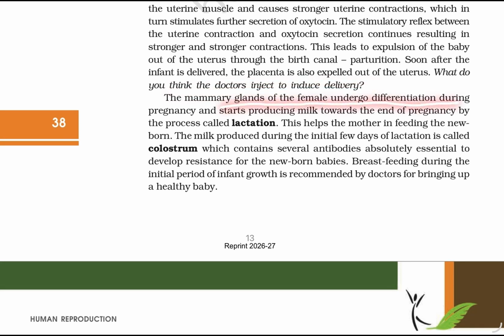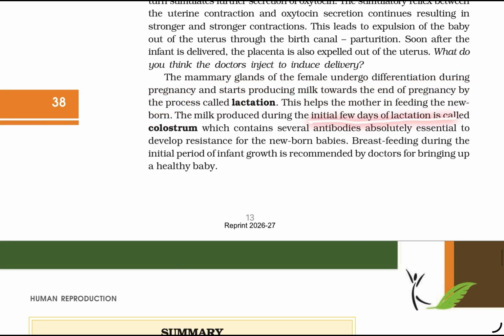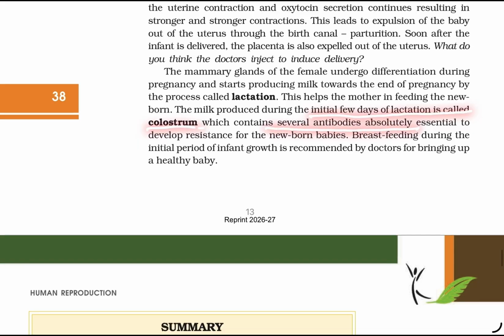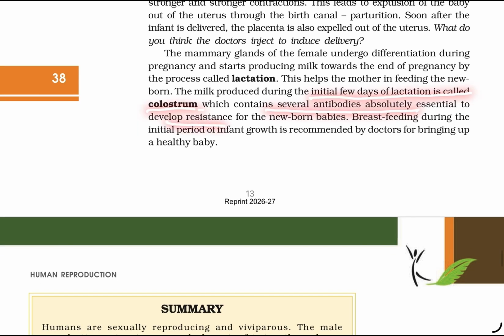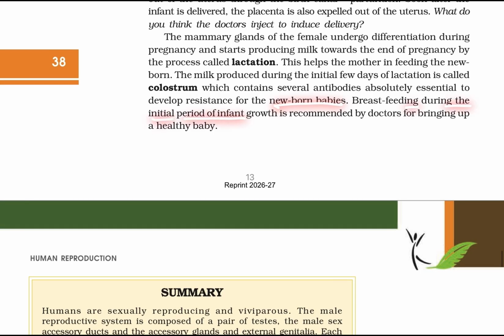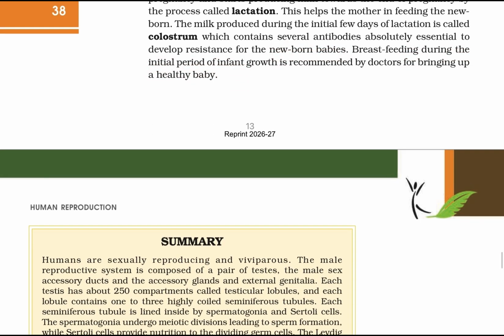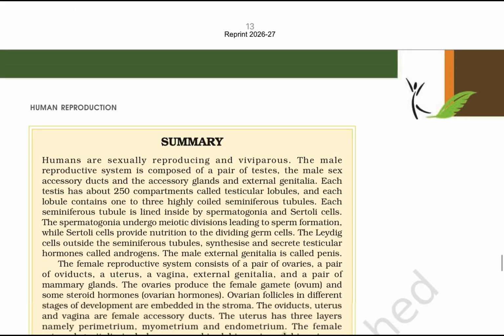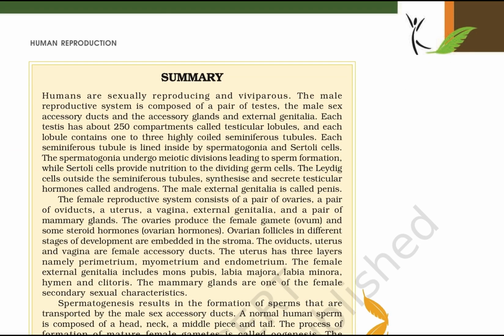The mammary glands of the female undergo differentiation during pregnancy and start producing milk at the end of pregnancy, with the process of lactation. This helps the mother to feed the newborn. The milk produced during the initial few days of lactation is called colostrum, which has several antibodies absolutely essential for the newborn baby to develop resistance. Breastfeeding during the initial period of infant growth is recommended by doctors for bringing up a healthy baby.